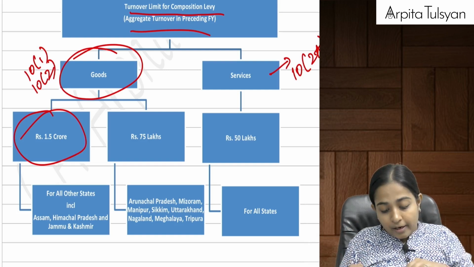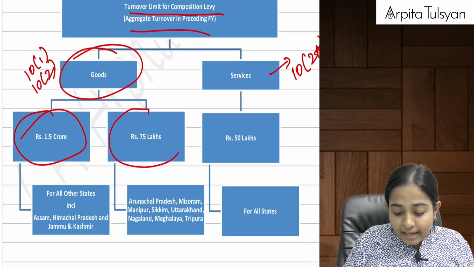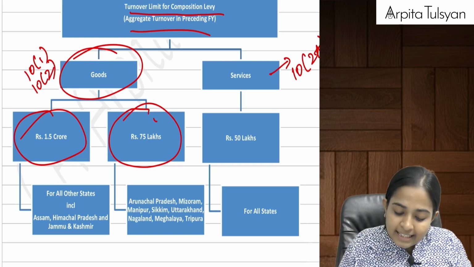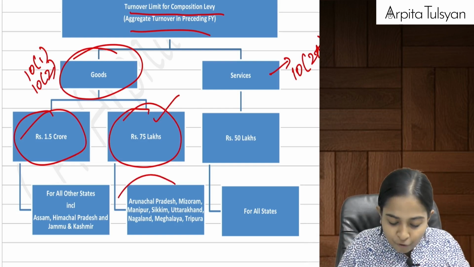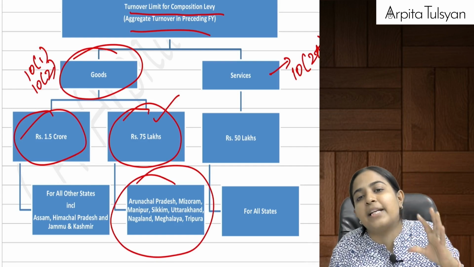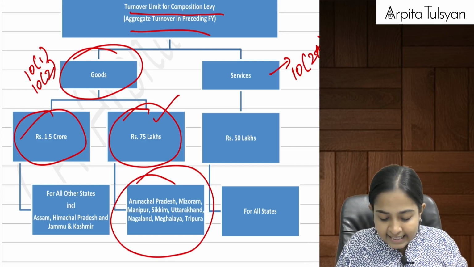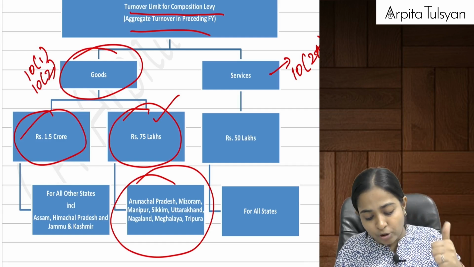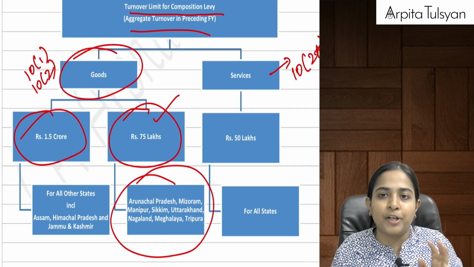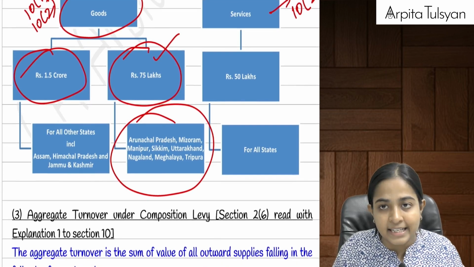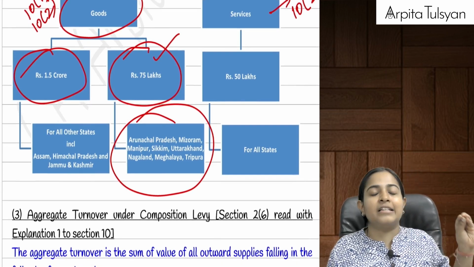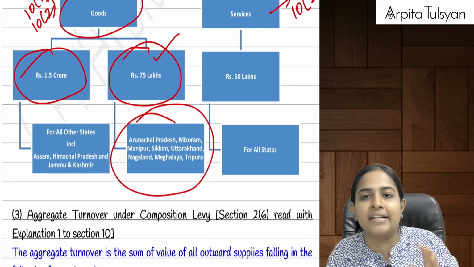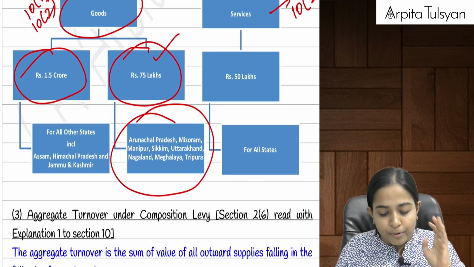Then they introduced one more point here, that instead of 1.5 crore, the limit will be 75 lakhs for some of the special category states. Which are these states? Arunachal Pradesh, Mizoram, Meghalaya, Manipur, Sikkim, Uttarakhand, Nagaland and Tripura. For these states, if in the last year your aggregate turnover did not exceed 75 lakhs, then in the current year you are eligible for composition scheme.